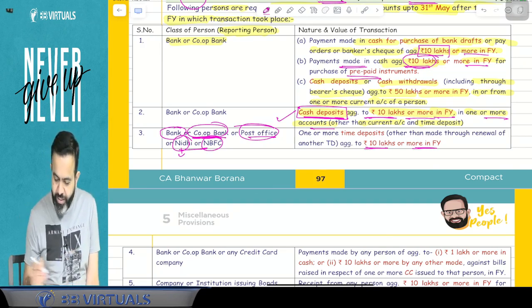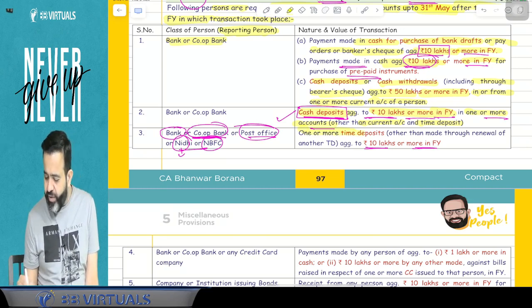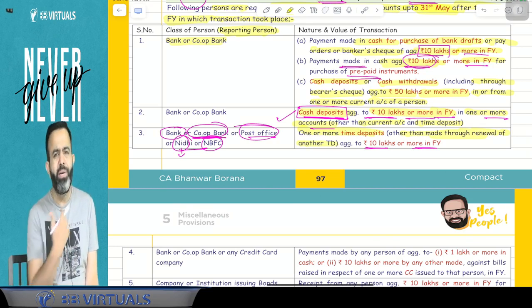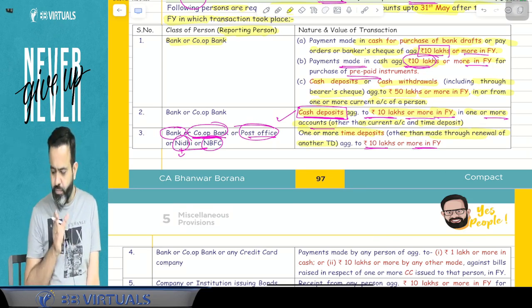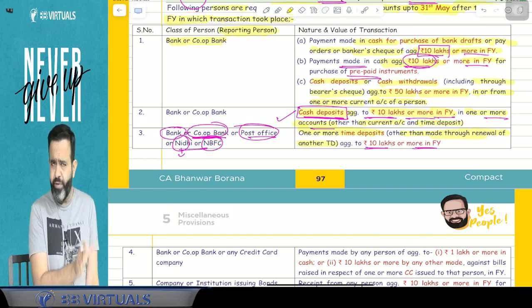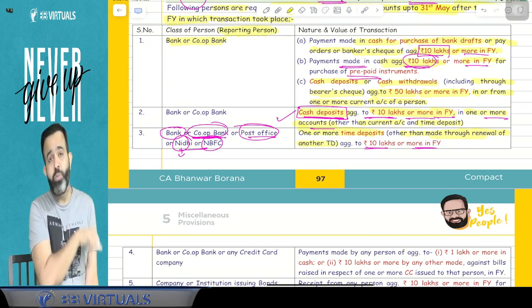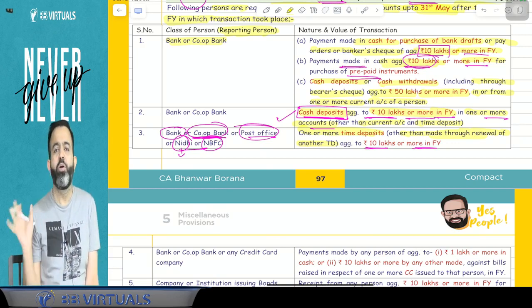So what I am saying, try to understand, one or more FDs, that is time deposits, other than those made through the renewal of another time deposit. Guys, for example, if I made FDs in the current year of 10 lakh or more aggregating in the financial year, then my detail will be submitted by the bank to the income tax department. But suppose in the next year there is a renewal of the FD. So will renewal of FD also be considered for this section? Answer is no. Renewal of FD will not be considered.